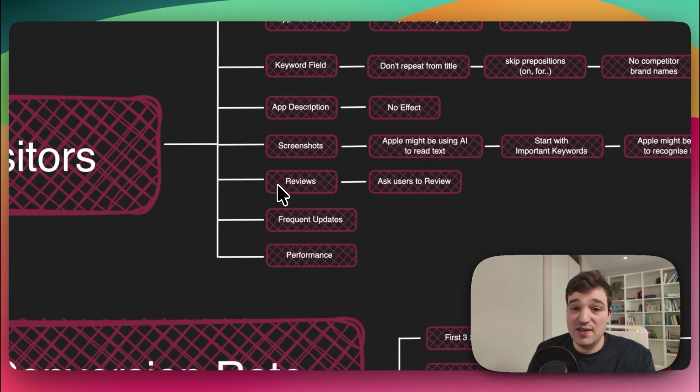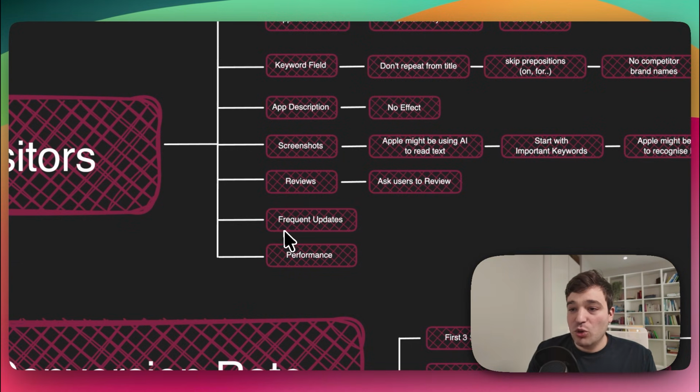Apple uses the app reviews to rank our app, so we should be asking our users to give us reviews for our app. A trick I use for this is to ask users for reviews after they complete something positive. So for example, after they complete a workout successfully, or after they finish a game successfully, and this gives us a higher chance of getting a higher app rating.